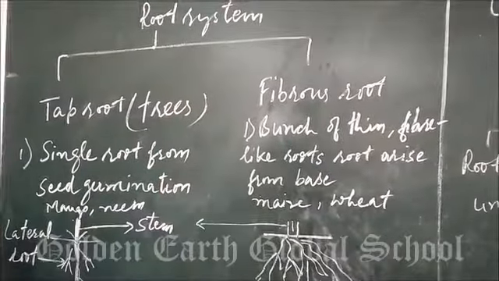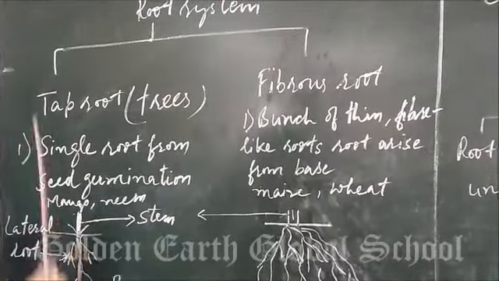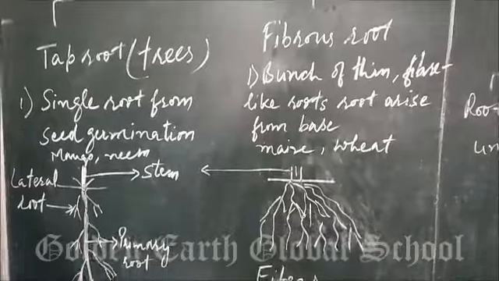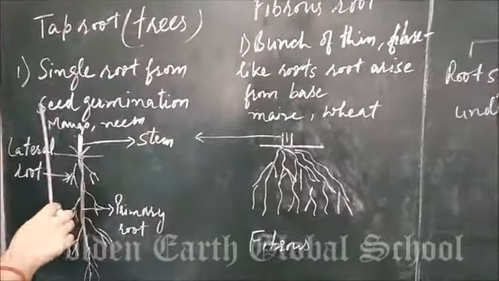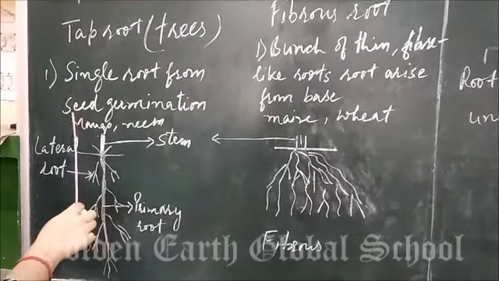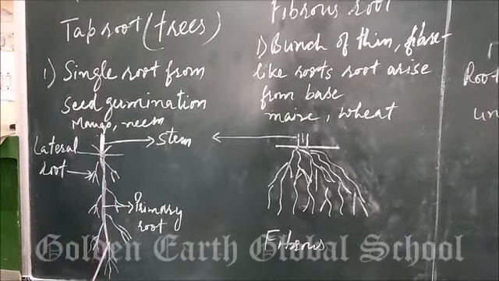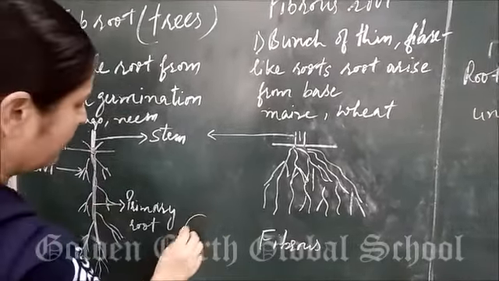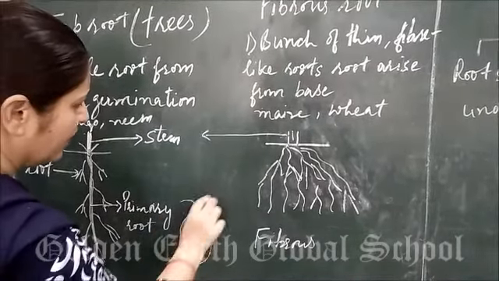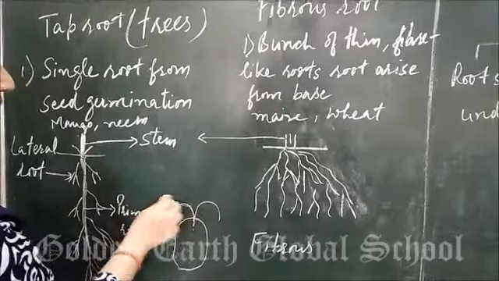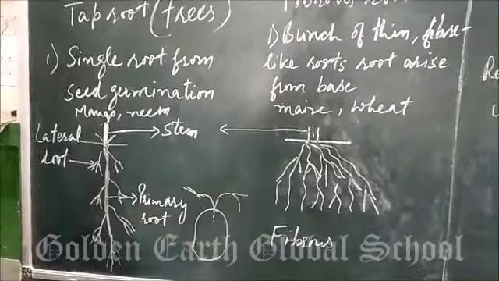are having tap roots. Tap root means a single main root. It will come out from the seed germination, when the seed germinates like this. One part is called the plumule and one part is called the radicle.